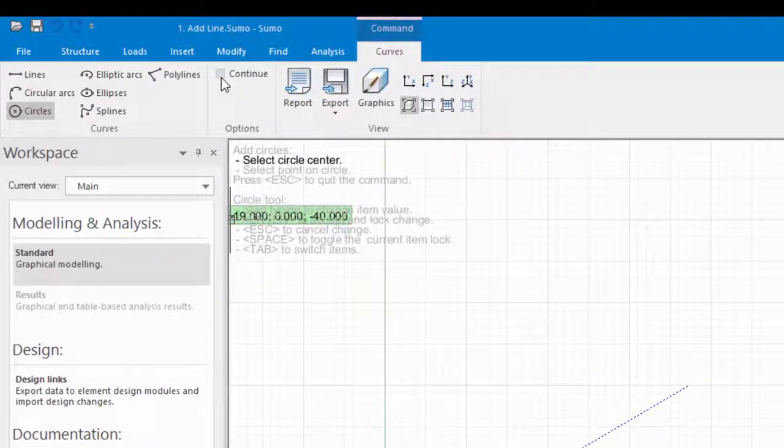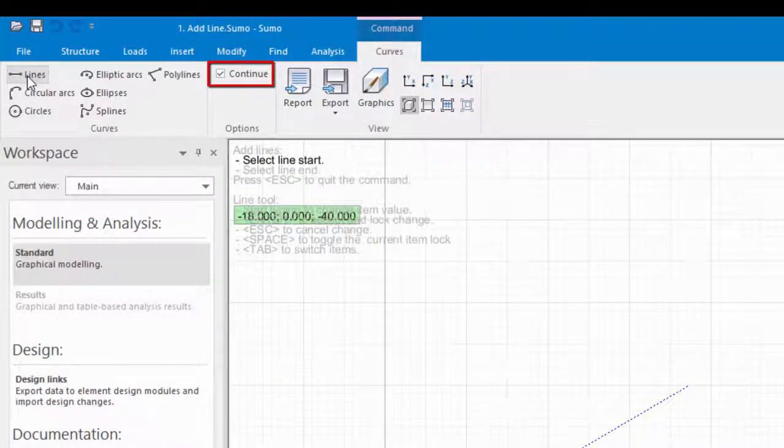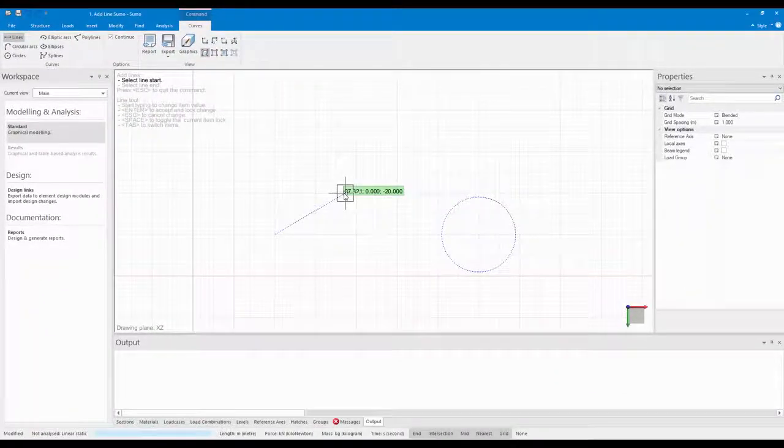Let's also have a look at the continuous option. This allows me to chain curves together. I'll add some more lines with this option turned on.